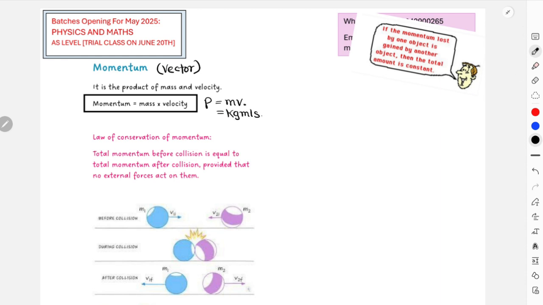That means if the value for mass is not in terms of kg, you have to convert that into kg. If velocity is not in terms of meters per second, you have to convert that into meters per second. For that case, these are the few conversions which are needed. 1 kg is equal to 1000 gram, 1 meter is equal to 100 centimeters. I hope you guys are aware of the basic unitary method we have to use for physics. I'm not explaining that over here. So these are the conversions we have to use. And then again, 1 hour is equivalent to 3600 seconds. These are basic pieces of information which are needed.